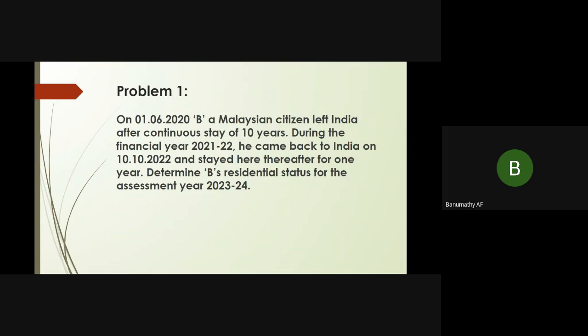During the financial year 2021-22, he came back to India on 10th October 2022 and stayed here thereafter for 1 year. Determine B's residential status for the assessment year 2023-24. So what is the assessment year? It is 23-24.